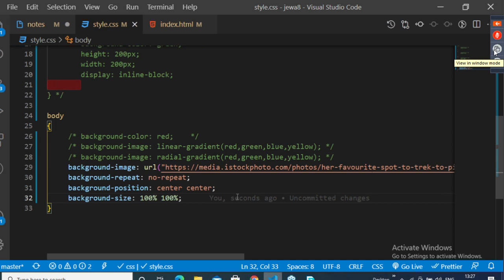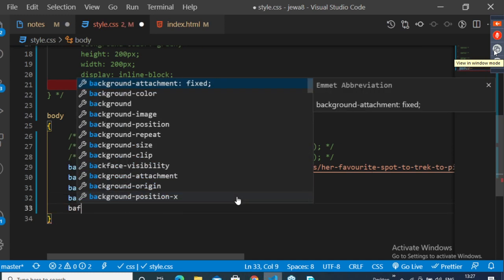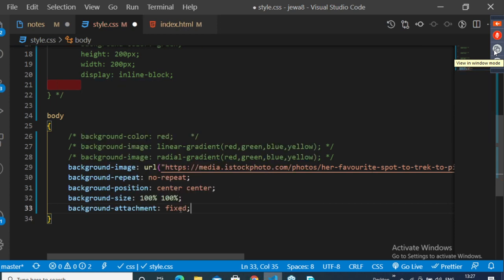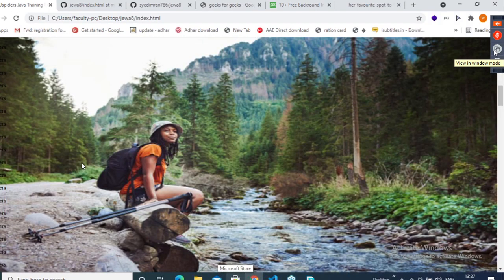If you don't want your image to scroll, we have one property: background-attachment: fixed. By default, attachment is scroll. The moment you pass fixed and reload the page, you will get a good image. See the full image. Now only the content is scrolling.